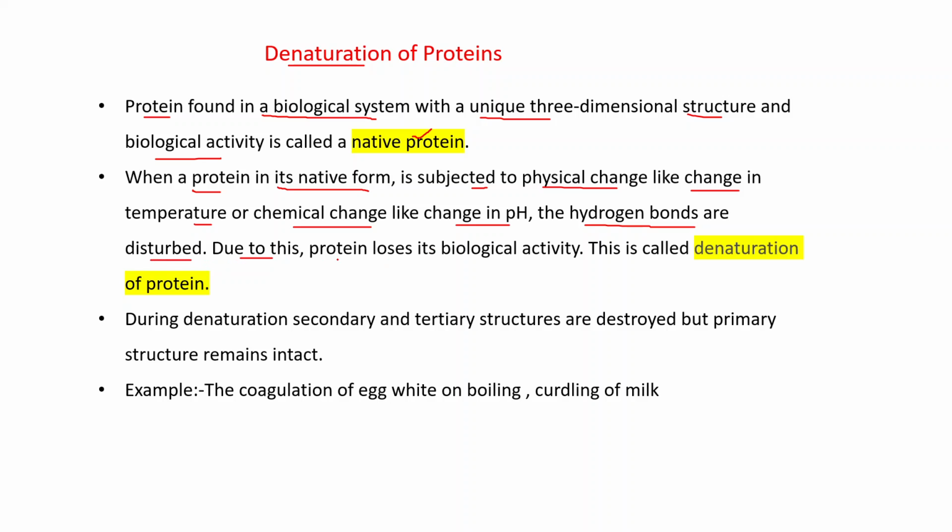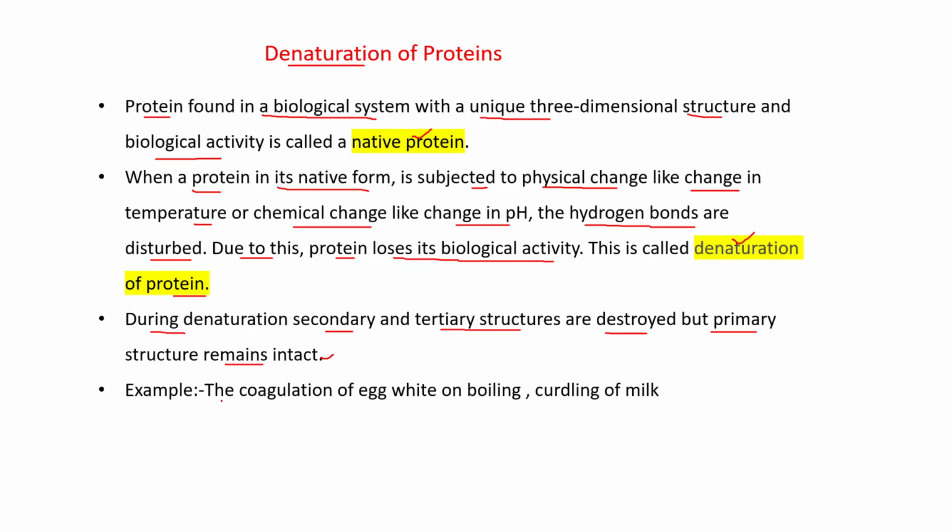Due to this, the protein loses its biological activity, and this is called denaturation of protein. Clear? During denaturation, secondary and tertiary structures are destroyed, but primary structure remains intact. That is, there is no change in primary structure, but secondary and tertiary structures are destroyed.